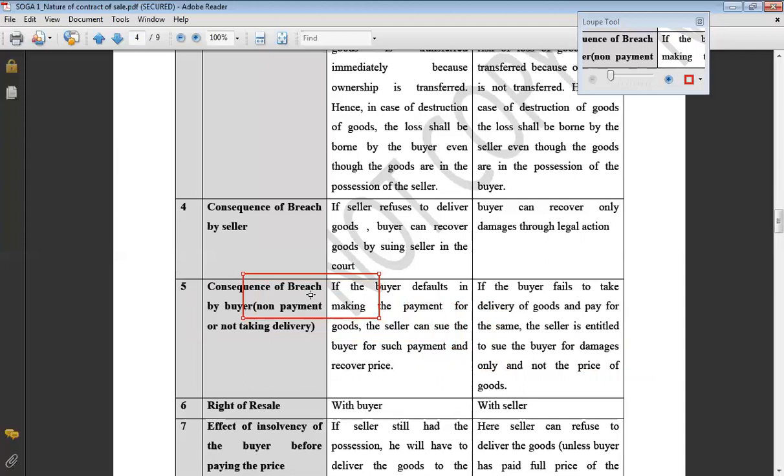Next is right of resale. Now, who can resell or sell any goods? The owner, which in case of sale is the buyer. Buyer is the owner now.